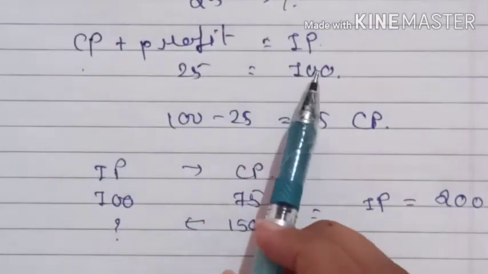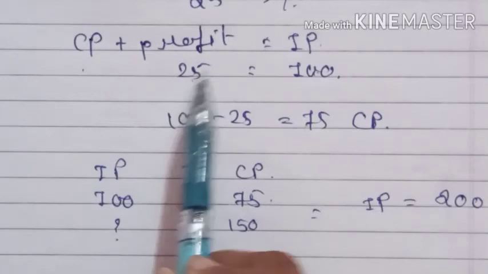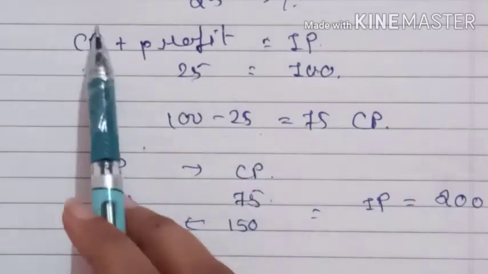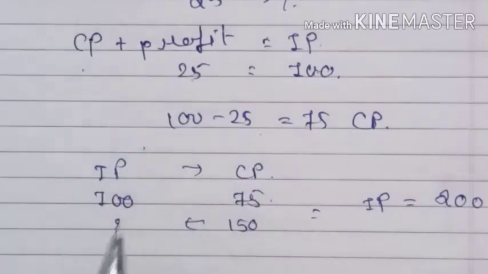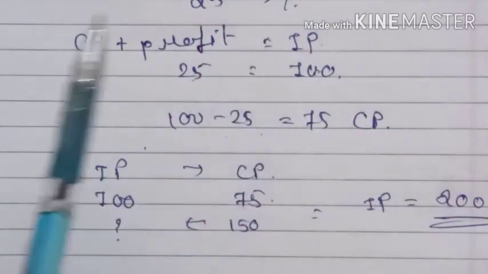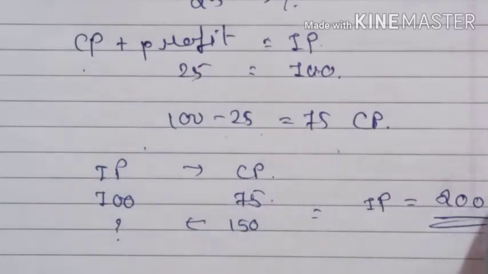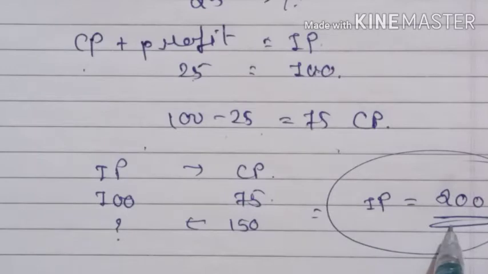Suppose the invoice price is 100 and 25% is the profit, so 100 minus 25 we get the cost price. We suppose the invoice price and we are getting a cost price of 75 rupees. So what is our new invoice price? 200. According to that, we will calculate in the account.